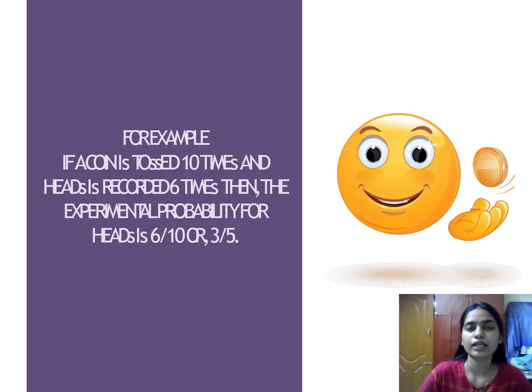In the previous example, the coin was tossed only one time. Here, since it is experimental probability, the coin is tossed 10 times and head is recorded 6 times. Then the experimental probability for head is 6 by 10, as the total number of trials is 10. So 6 by 10 is 3 by 5.